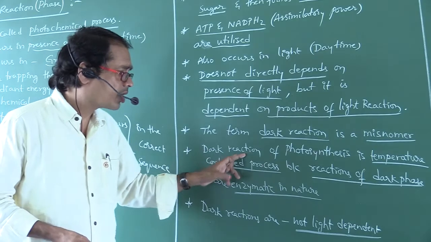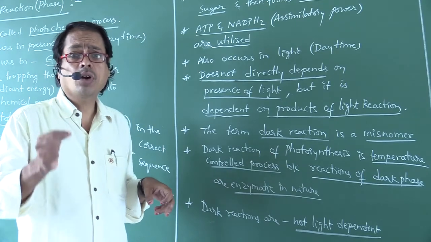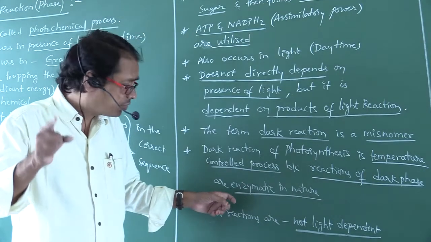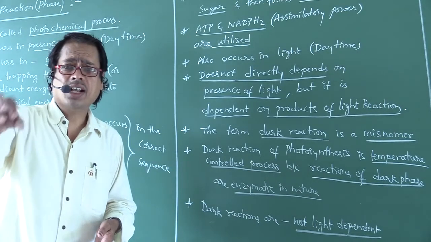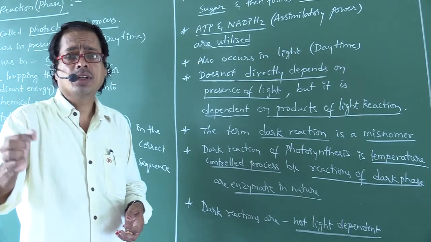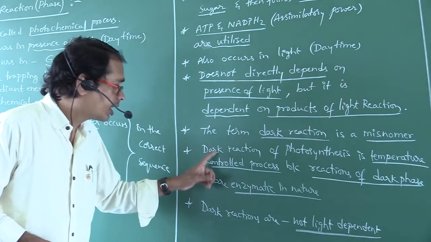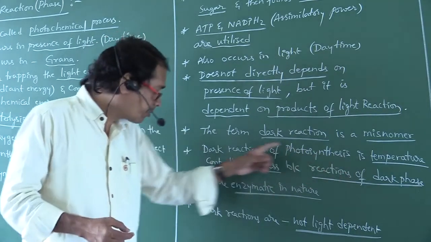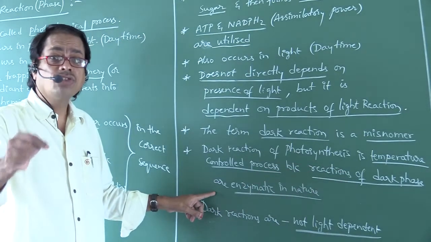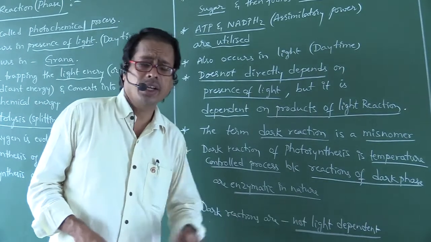Right. Dark reaction of photosynthesis is a temperature controlled process. Dark reaction depends upon temperature. Why? Because the reactions of the dark phase are enzymatic in nature. So many reactions occur in dark reaction, which means so many enzymes. These enzymes will act at a suitable temperature. So the dark reaction of photosynthesis is a temperature controlled process, because reactions of the dark phase are enzymatic in nature.